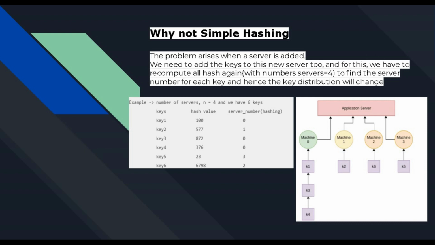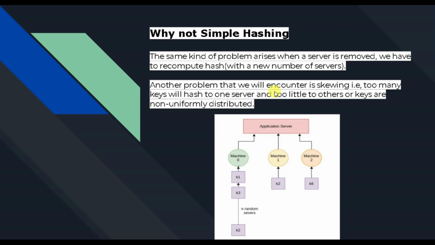Now this mapping is decided by the hash function, where we cannot bring more changes. The same kind of problem arises when we try to remove a server. We remove the latest machine that we added, and we see that again the keys are unevenly distributed. So this creates a problem both when we add and when we delete.